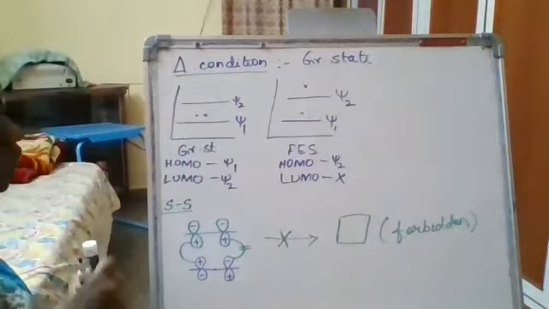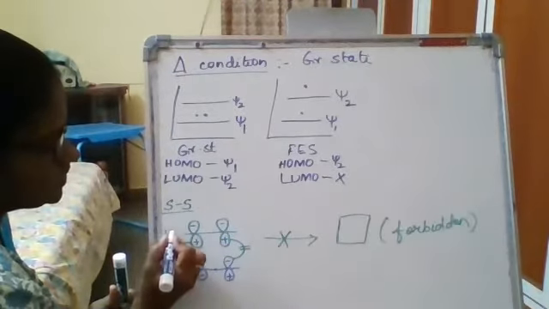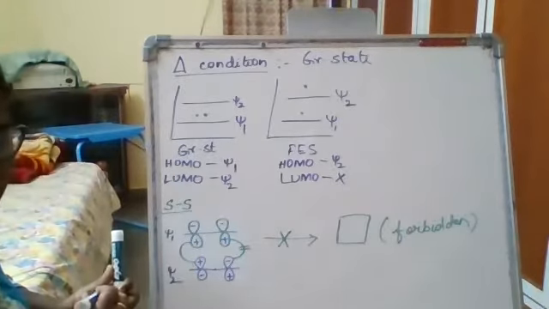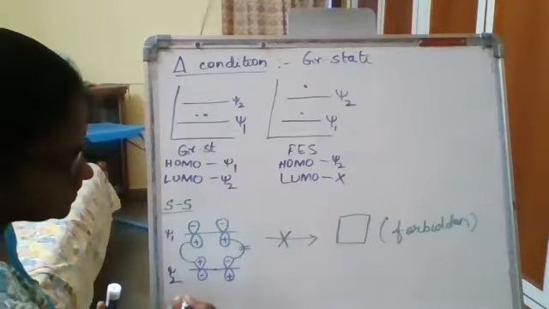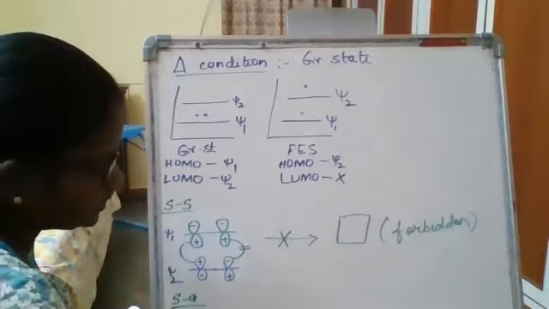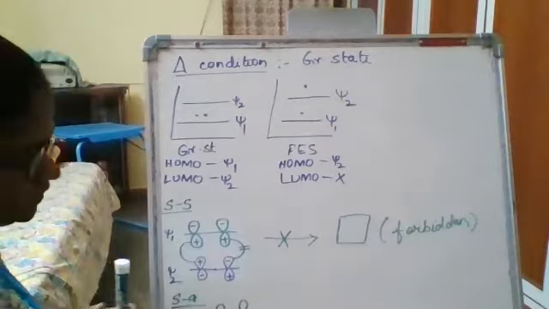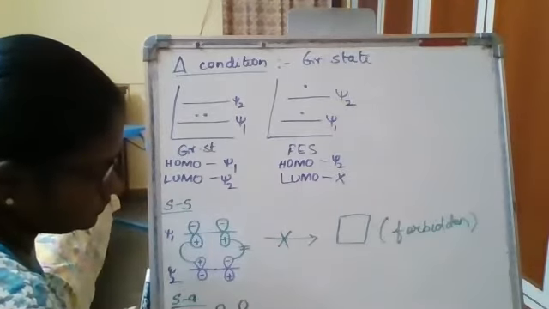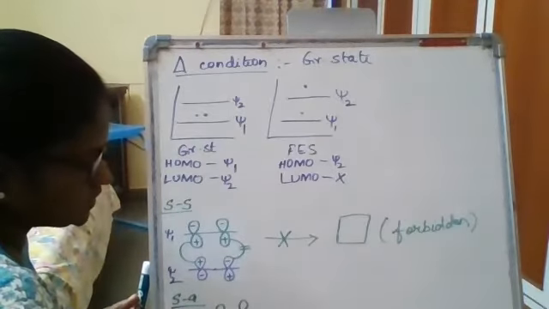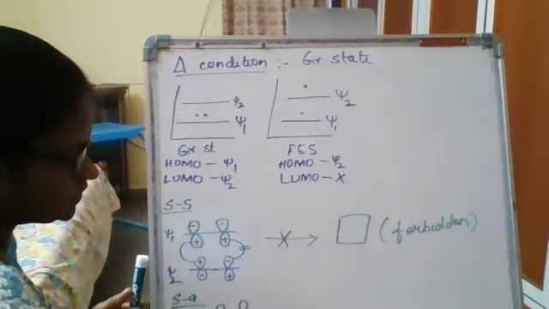We are going to take the same set of molecules. Don't change the molecules, don't change the psi functions. This is the psi1 function for the first reacting partner, and this is the psi2 function for the second reacting partner. Now go for the second type of interaction, that is the supra-antara interaction. Again take the ground state psi1. The other has one node, plus, minus, minus, plus. This has no nodes at all, that is 0 nodes.